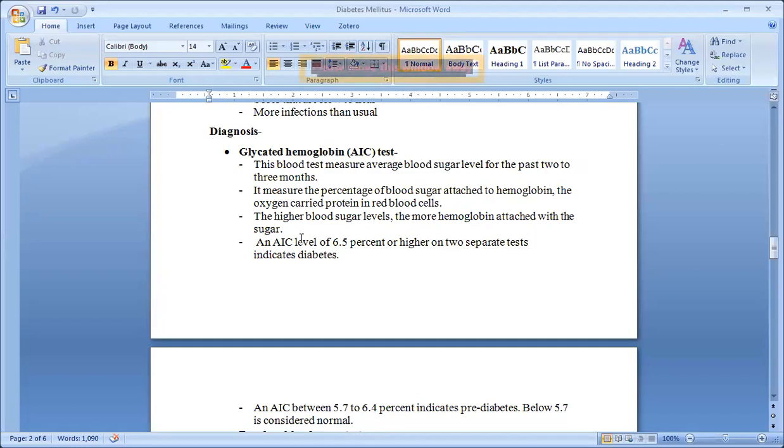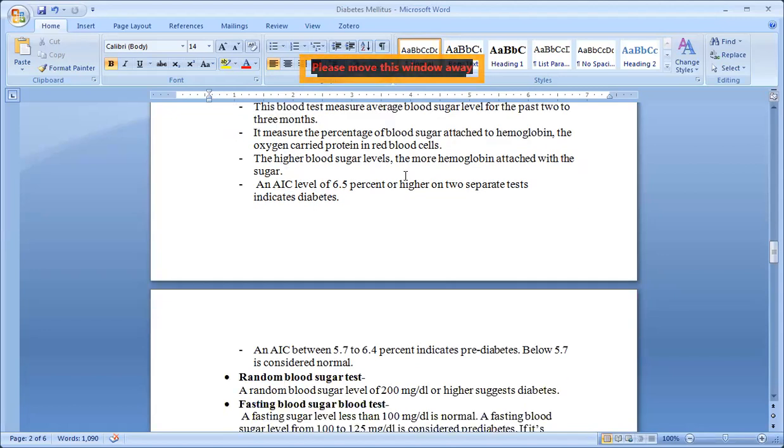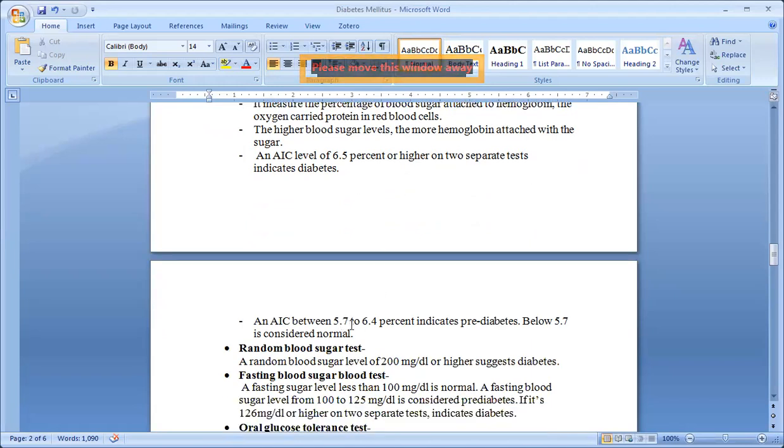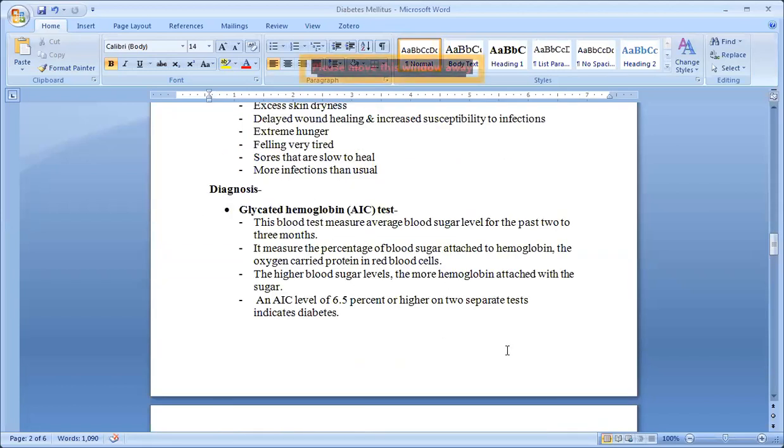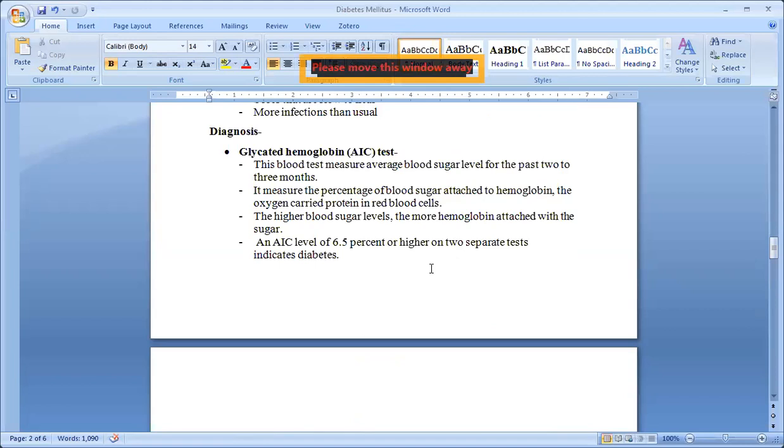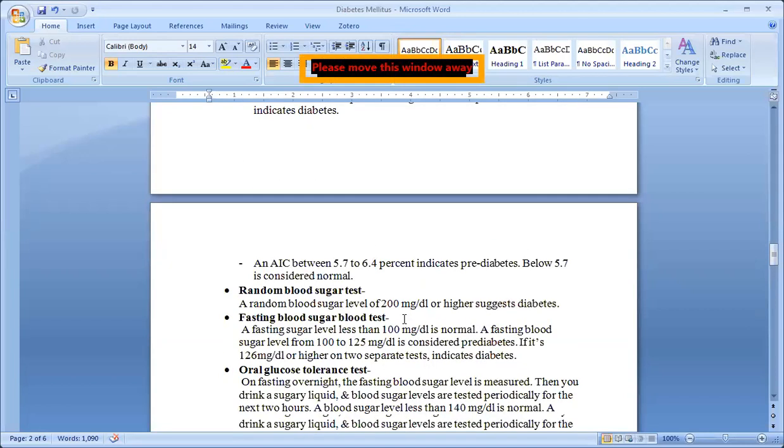A concentration level of 6.5% or higher on two separate tests indicates diabetes. Just keep this much in your mind; don't go into depth. If it is 5.7 to 6.4, then it is pre-diabetic. Below 5.7 is considered normal. Just keep in mind which tests are there, and don't go that deep.